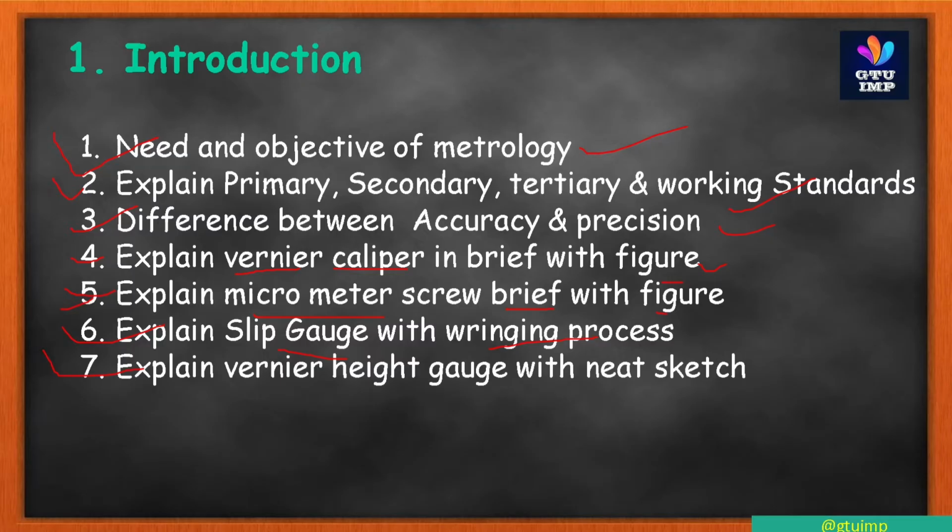Seventh question is explain vernier height gauge with neat figure. This is also very simple. It is similar to the vernier caliper, just a vertical vernier caliper is always a height gauge. It's also simple. All these questions have already been asked in diploma and you have already studied them, so don't forget, all these types of questions are very easy and simple.